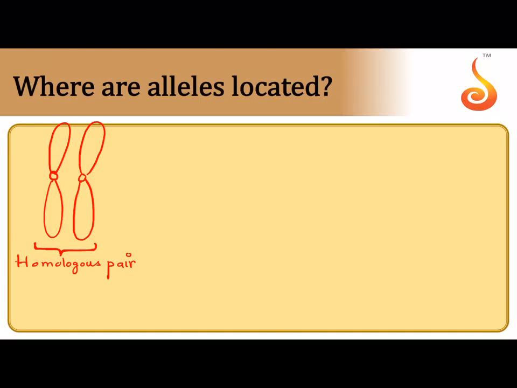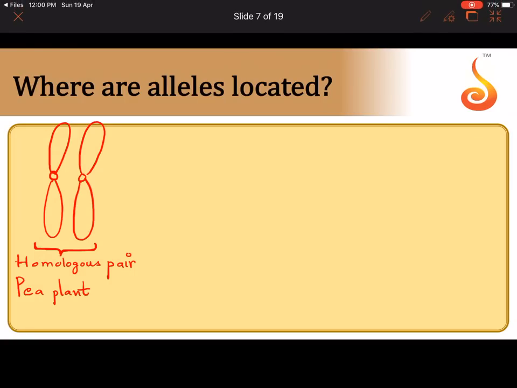How many such pairs are there in the pea plant? In a pea plant, if you remember, the diploid number is 14. So there are 7 pairs of such homologous chromosomes. In humans, how many such pairs are there? We have a diploid number of 46. So in humans, it is 23 pairs. But we are not bothered about humans here. Let us only focus on the pea plant.